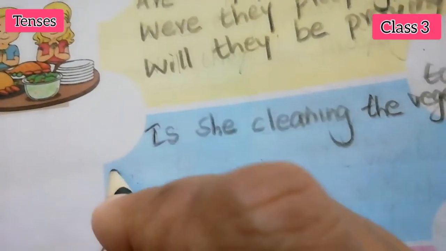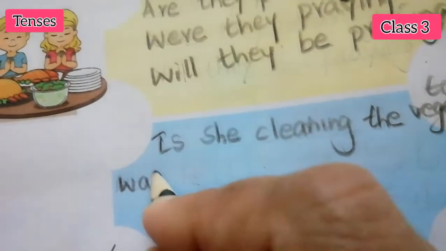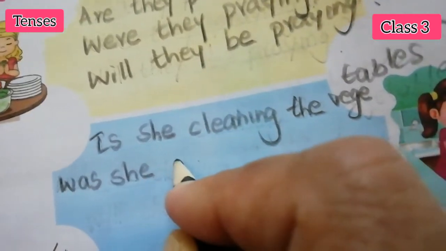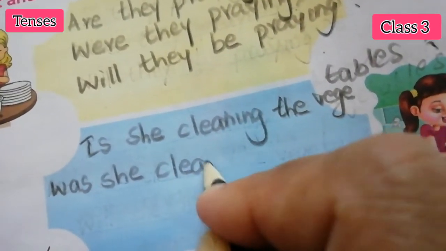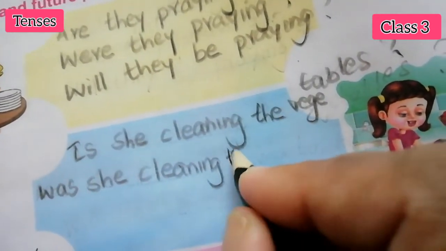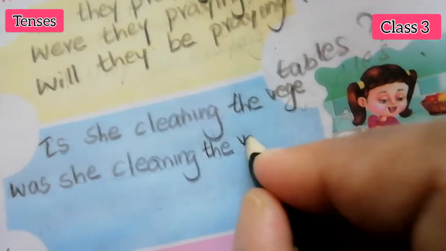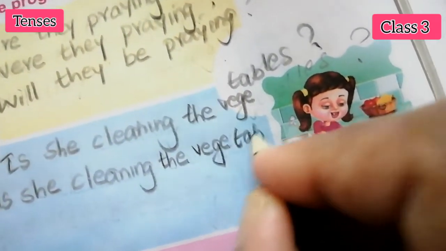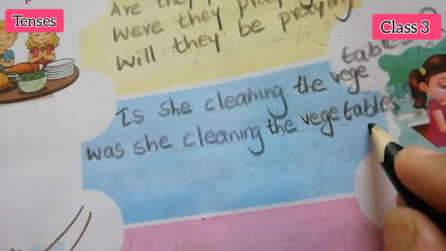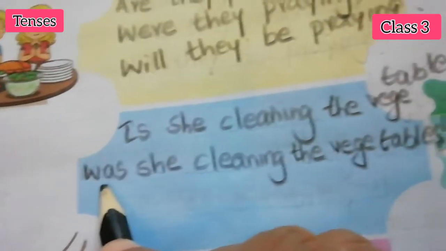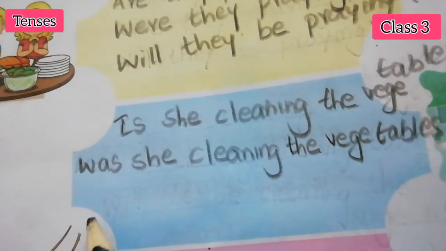Next is was. Was she cleaning? C-L-E-A-N-I-N-G. Cleaning the vegetables? V-E-G-E-T-A-B-L-E-S. Question mark. Was she cleaning the vegetables? First present tense is, past tense was, and future tense.